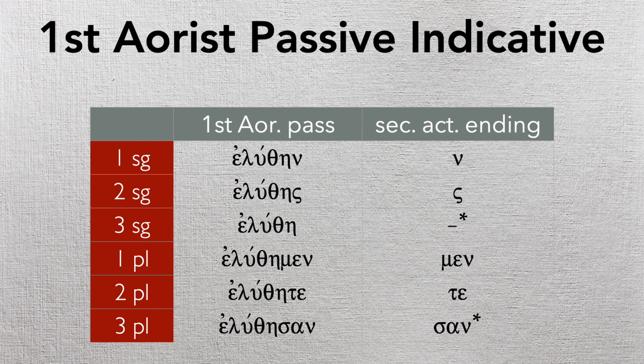Okay, if you saw eluthase in context, could you recognize it and parse it? Okay, we've got to make sure we know those endings well enough. We got to make sure we know these parts, the tense formatives and that sort of thing. But this is what the paradigm looks like, okay? Maybe a little scary, but again, if we trust the process and do our best, we're going to recognize those parts for what they are.